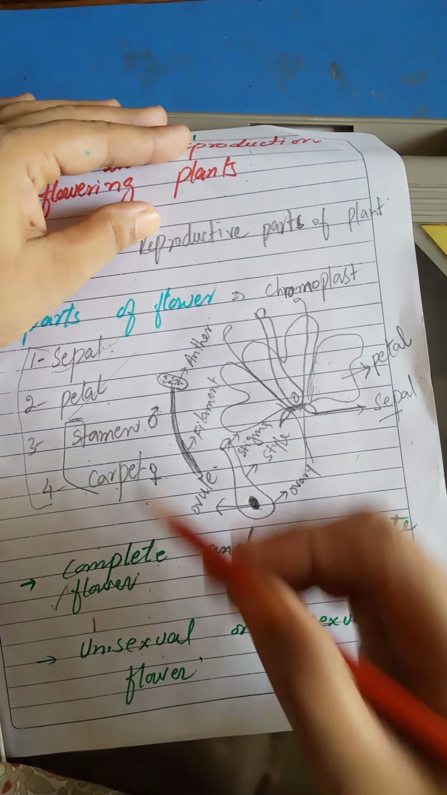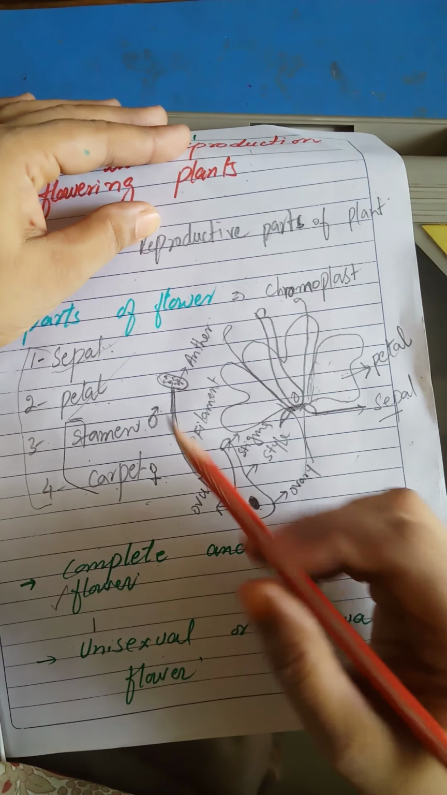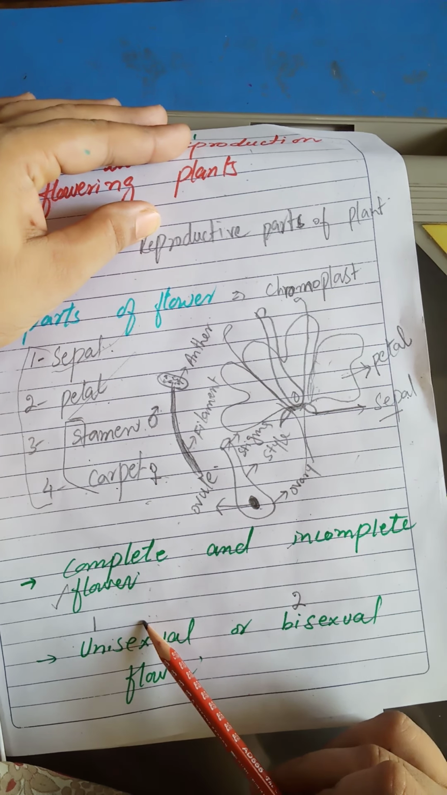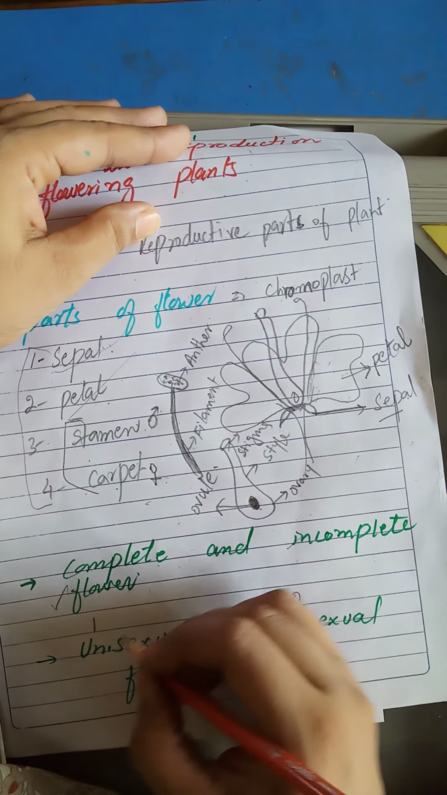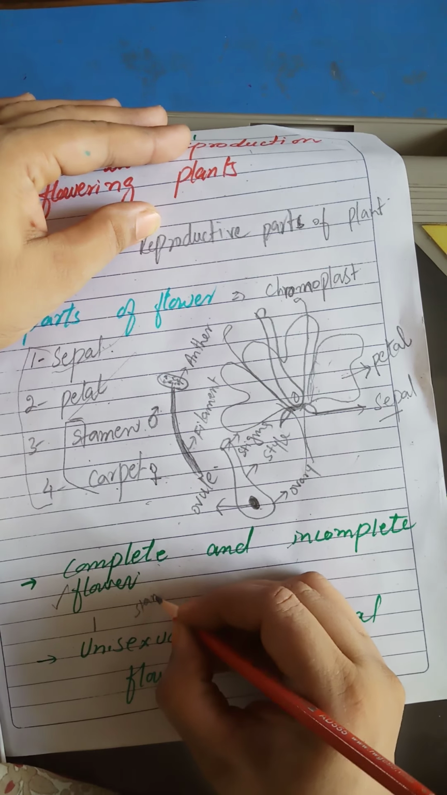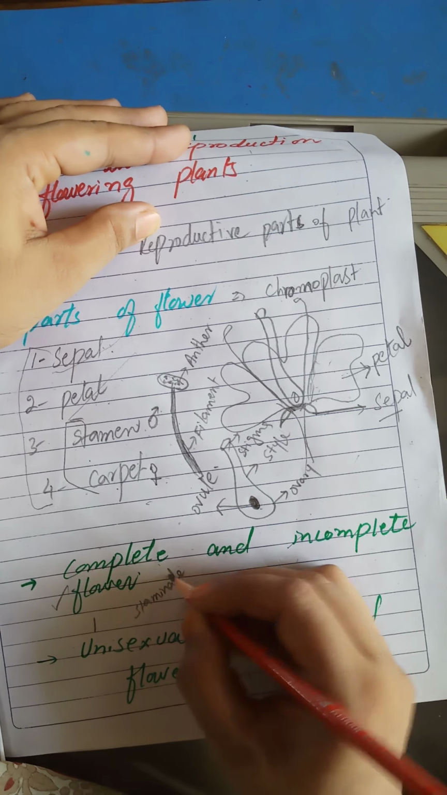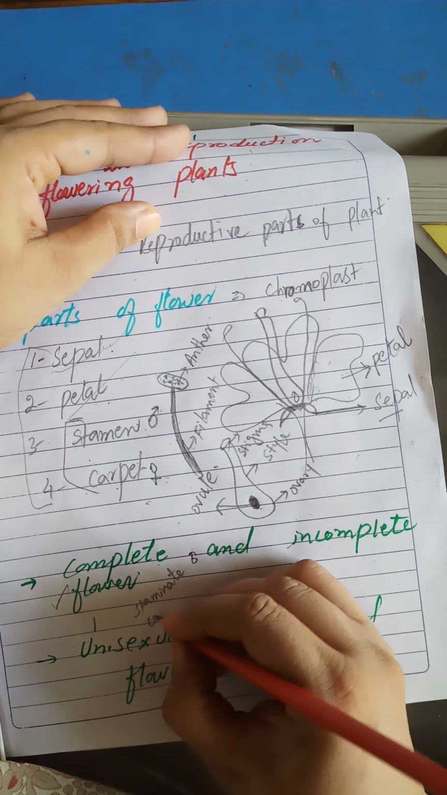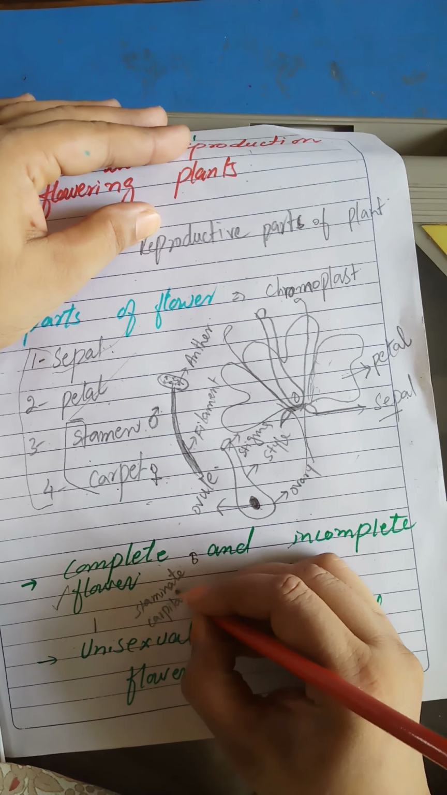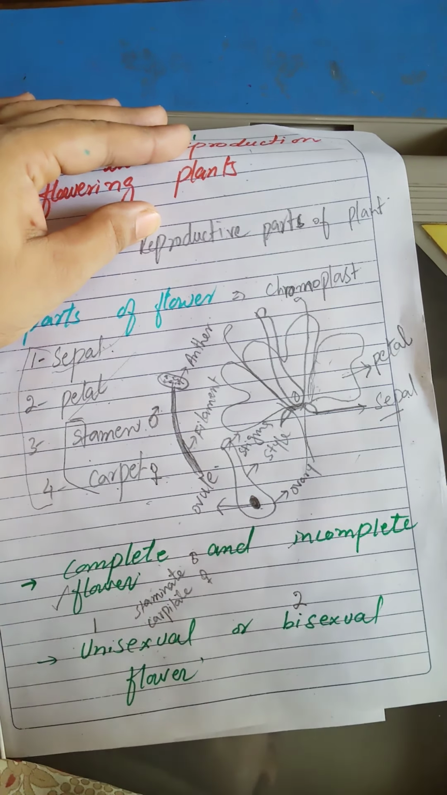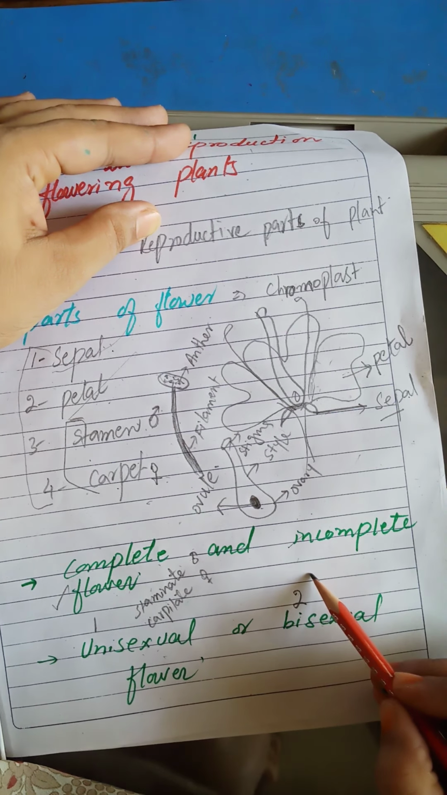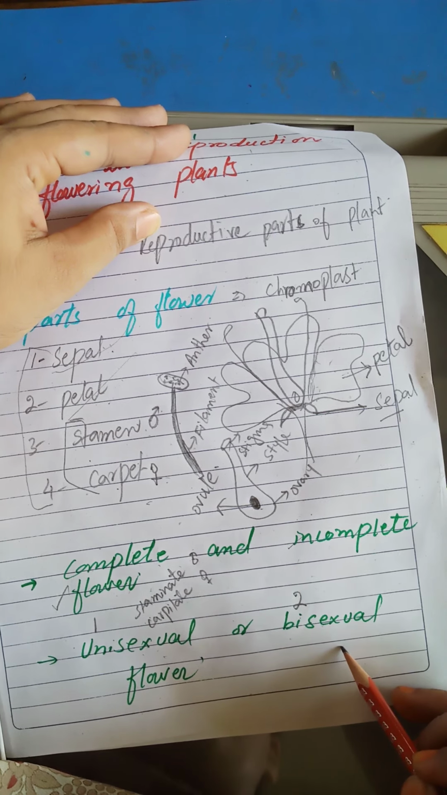A unisexual flower may have the stamen or carpel. If stamen is present, the flower is known as staminate or male flower. If carpel is present, then the flower is known as carpellate or female flower. If both sexes, stamen and carpel, are present within the same flower, it is known as a bisexual flower.